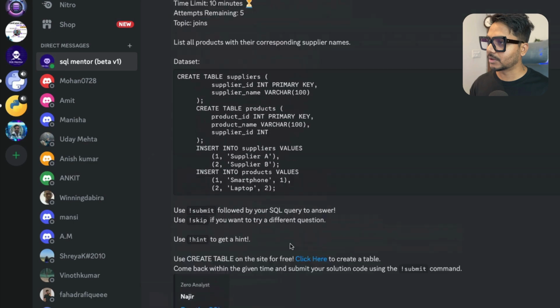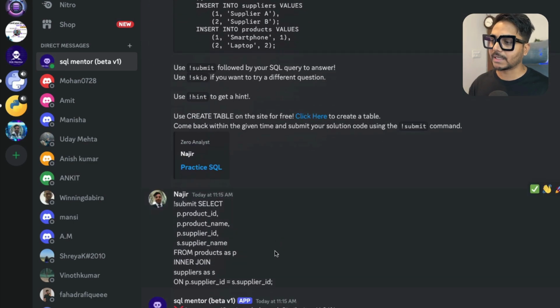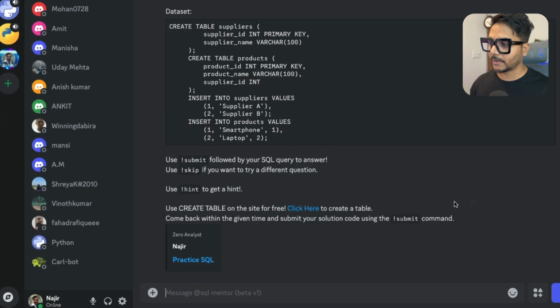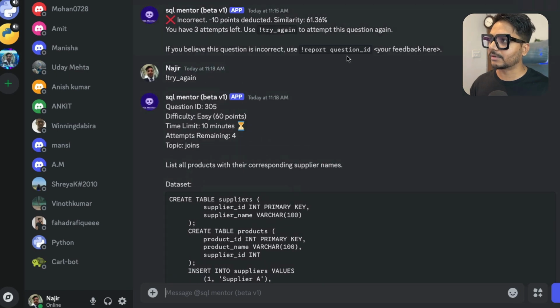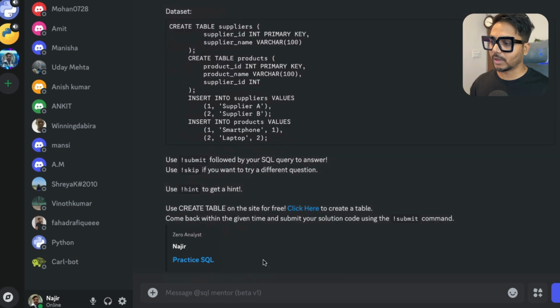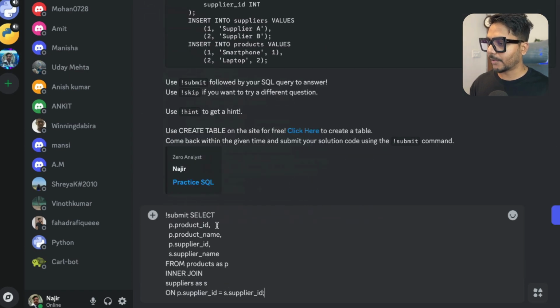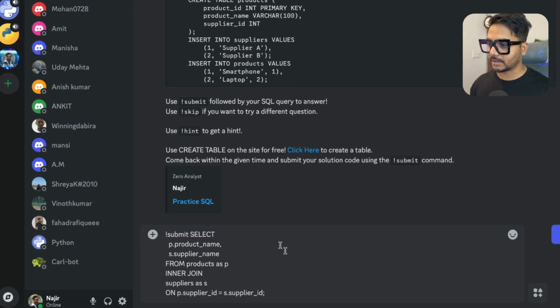So what I can do is modify the answers again. Let's say I want to reattempt. You can say try again, and it's going to give you the questions again. You can see I'm getting the same question again, 305. This time I can resubmit the answer by removing the two extra columns, product id, which I don't want right now, and I also don't want to see the supplier id. Let's submit it again.